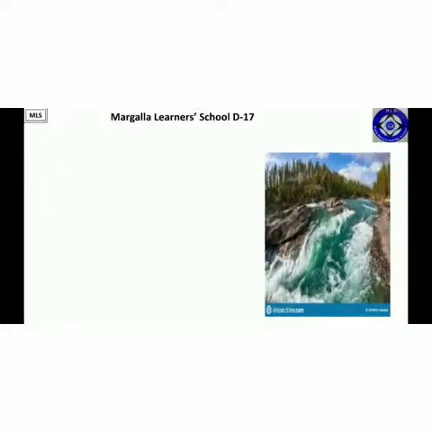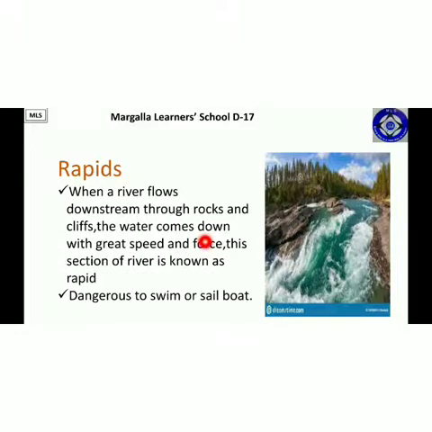Let's see what is the next term which we are going to learn. It is rapids. If we look at this word's literal meaning, rapid means quickly. For example, we know about rapid fire, where you are asked certain questions very quickly and you have to reply as soon as possible. In the same manner, rapid means something that is to be done quickly, and it means when a river flows downstream through rocks and cliffs, the water comes down with great speed and force. This section of river is known as a rapid.